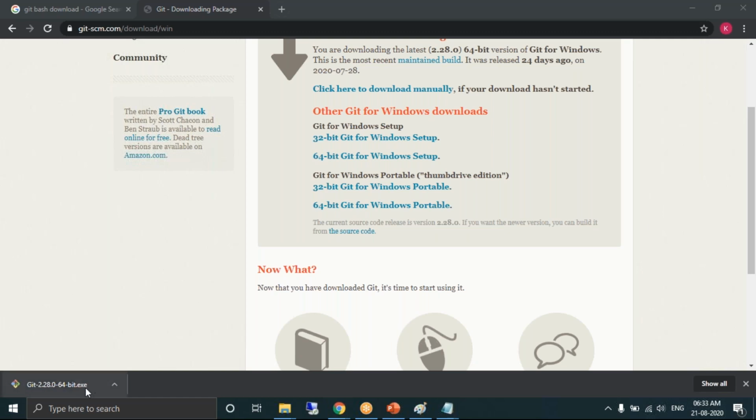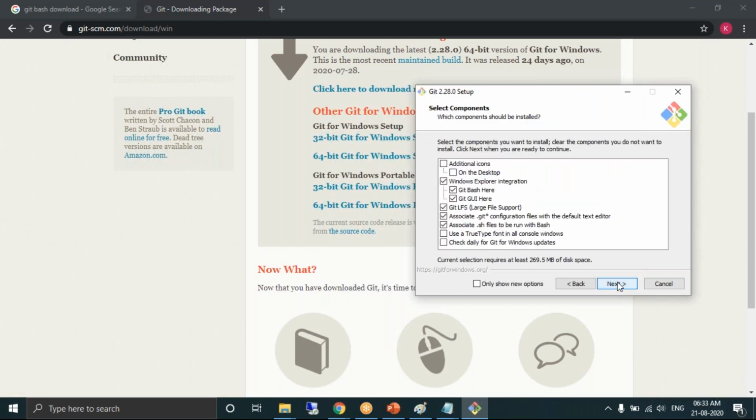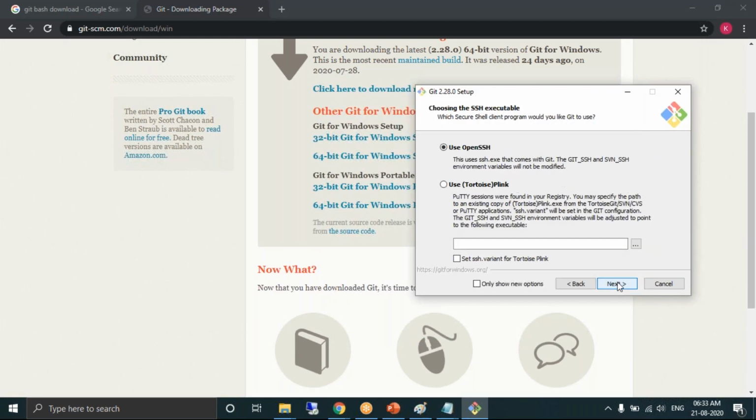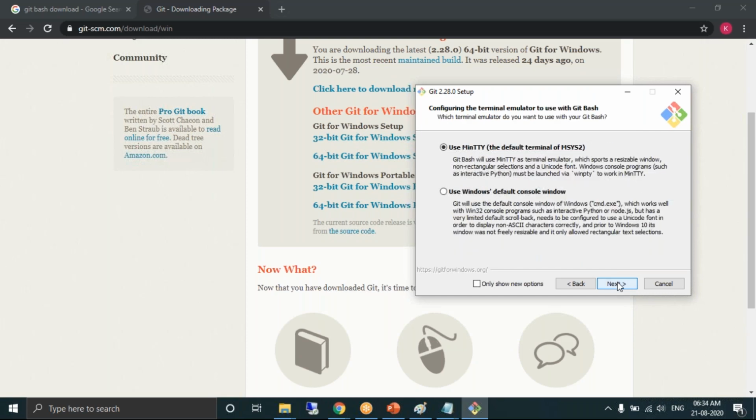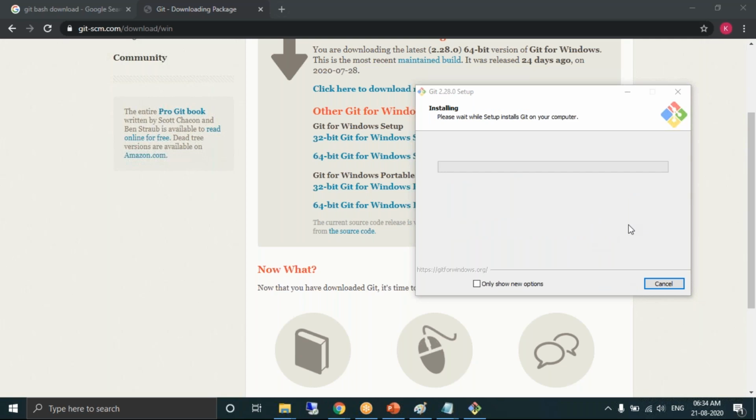So observe, it's an exe file. Obviously when it's an exe file, you need to install it. Click on next, everything. Take the defaults. Install it on your personal laptops. Please practice, everyone. Whatever we are learning, by the time we come up with the next session, please practice whatever we are learning. That's key. That's most important.